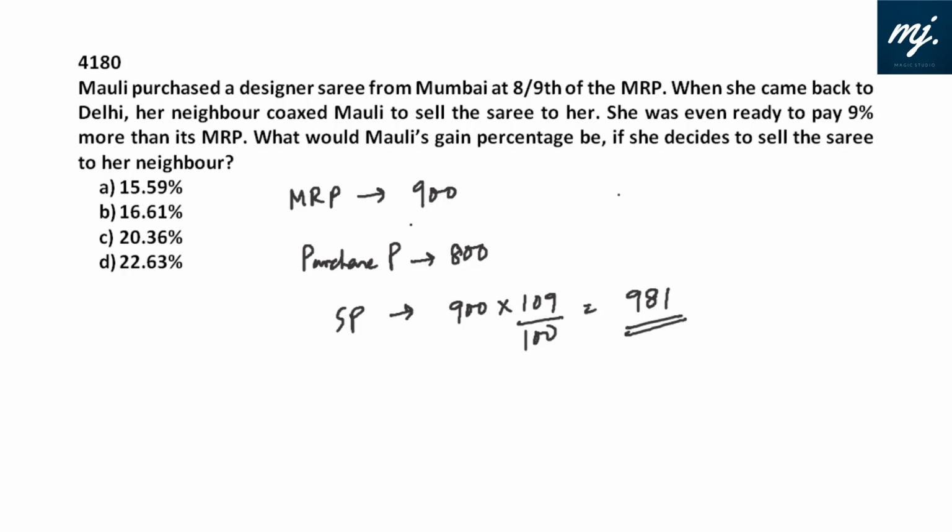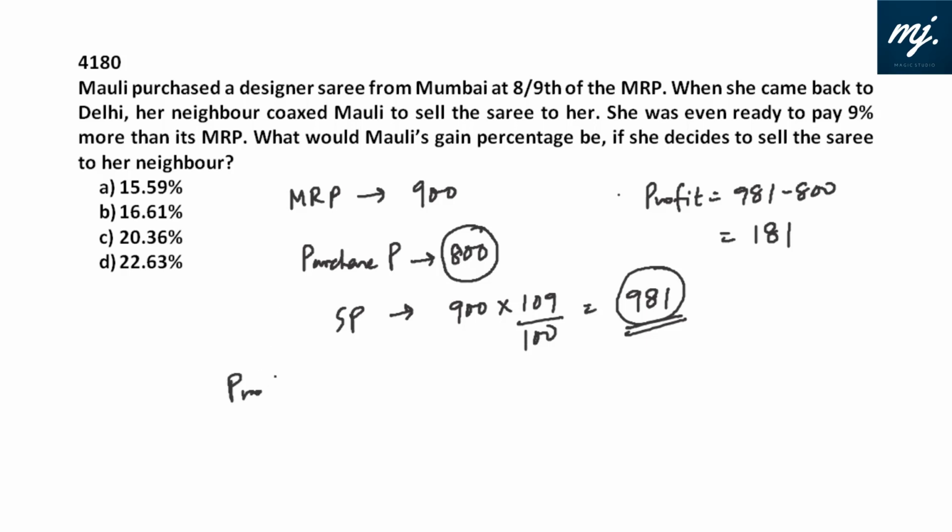What would Molly's gain percent be if she decides to sell the sari to her neighbor? So the selling price is 981 and the purchase price here is 800, mind you, and not 900. In that case, profit to Molly is 981 minus 800, that is 181, and as they said, profit percentage should always be on the cost price or the purchase price.